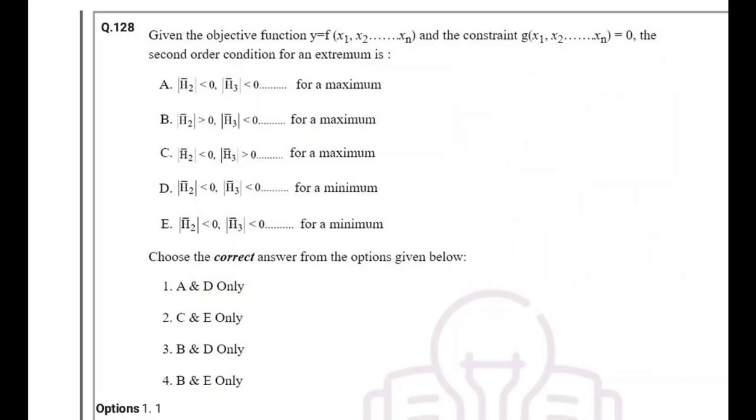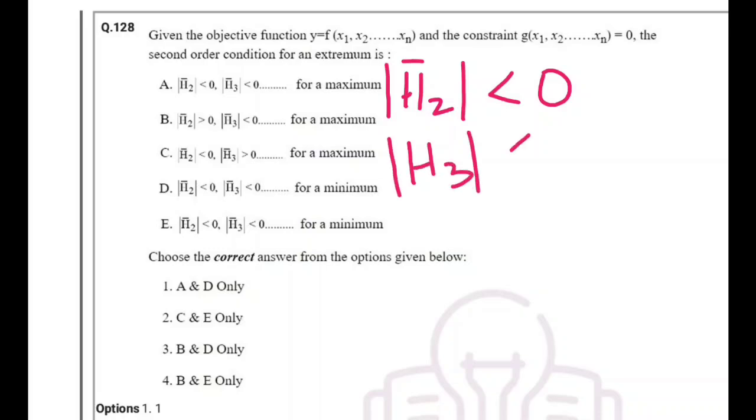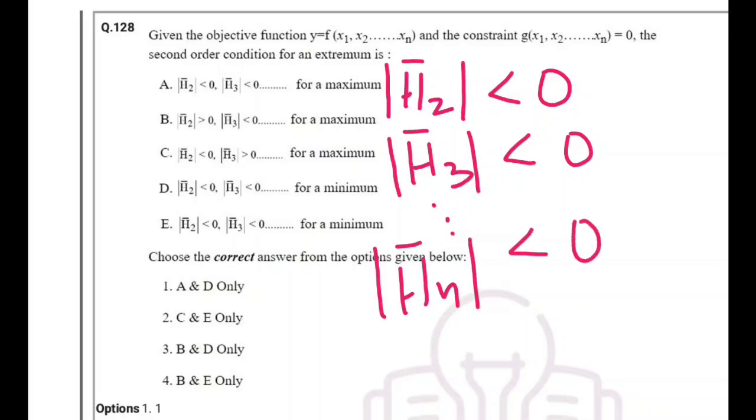Now what are the conditions? If H2, the second ordered bordered principal minor, has a determinant less than 0, and similarly H3 is also less than 0, and so on up to Hn, the nth ordered bordered principal minor, if all are less than 0, we get a positive definite matrix, and a positive definite matrix satisfies the sufficient condition for relative minimum.